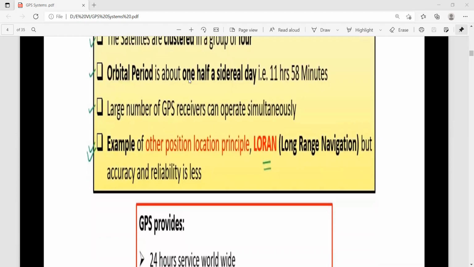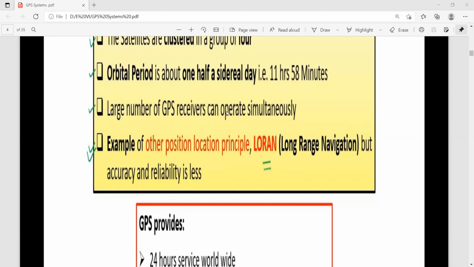Then the orbital period is about half a sidereal day, that is 11 hours 58 minutes. So approximately 12 hours, but 11 hours 58 minutes is the exact half sidereal day.